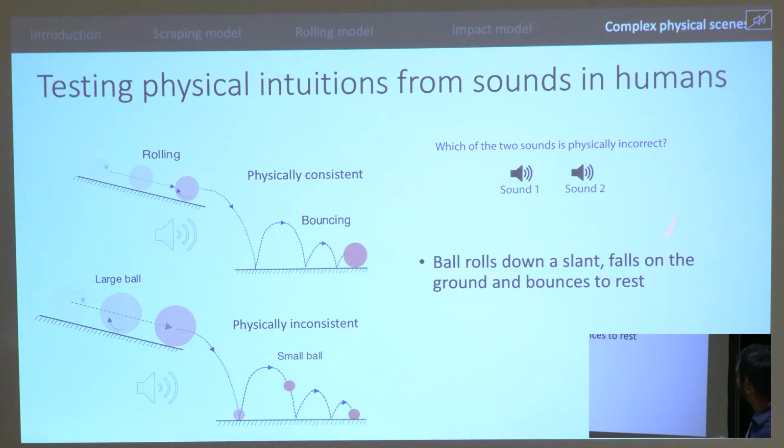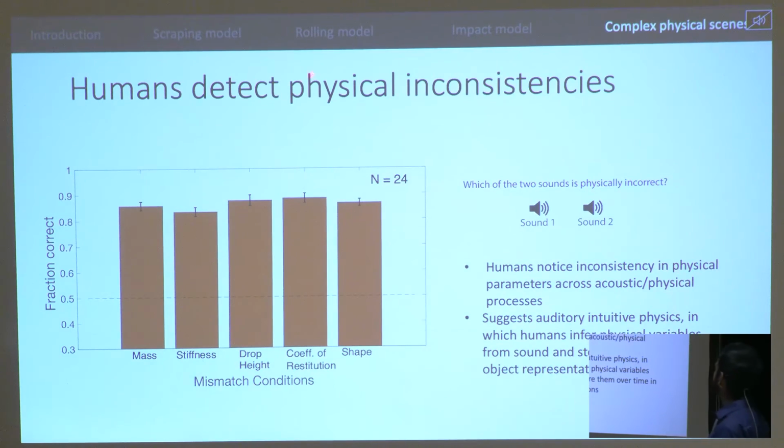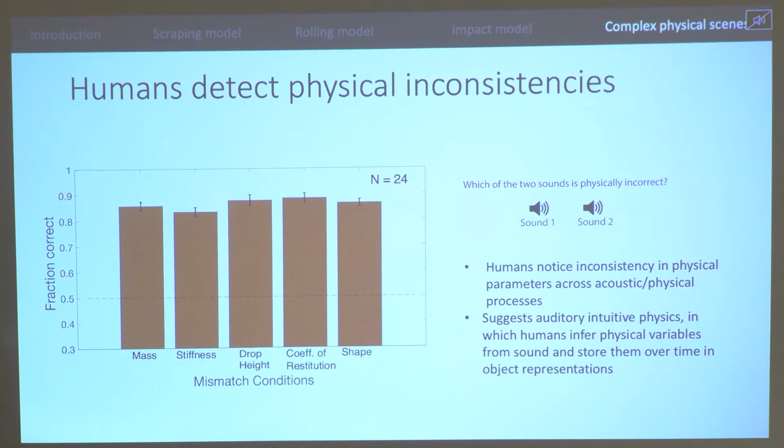And we posed this task on mTurk, where we asked people to select which one of the two was physically incorrect. We had many synthesis conditions and many materials. And what we found actually is that humans detect these physical inconsistencies really well. And this suggests auditory intuitive physics, which means that humans infer these physical variables from sound and store them over time in object representations to form realistic expectations of what sound should come next.